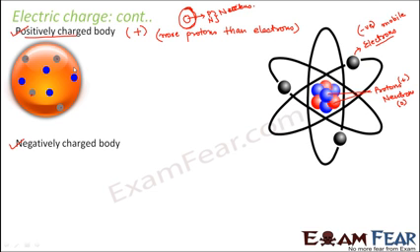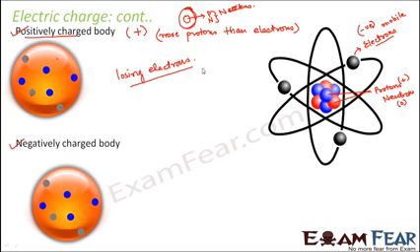Now if this atom loses 1 electron, so if 1 electron goes out of it, then what happens? It has a greater number of protons. That means it has more positively charged particles. So this becomes positively charged. Whenever an atom loses electrons, it becomes positively charged. So losing electrons makes an object positively charged.